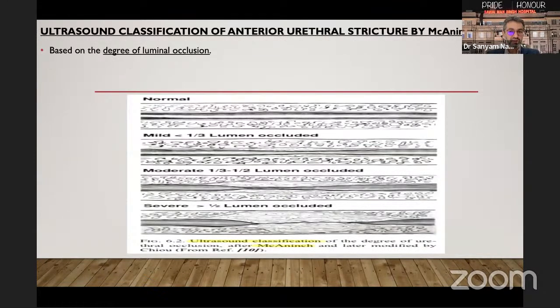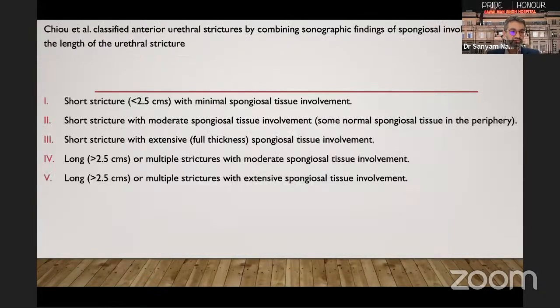Ultrasound classification of anterior urethral strictures given by Mechanic is based on the degree of luminal occlusion. It is divided into mild, moderate, and severe. Mild being less than 1/3 of the lumen occluded, moderate being 1/3 to half of the lumen occluded, and severe being more than half of the lumen being occluded.